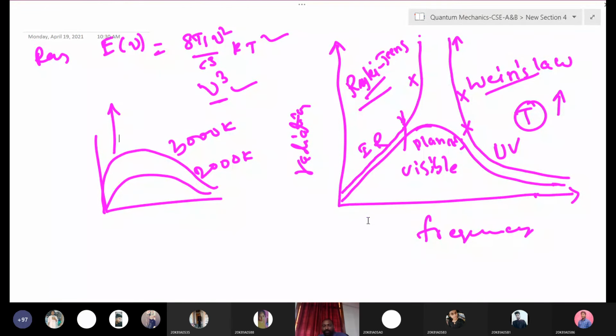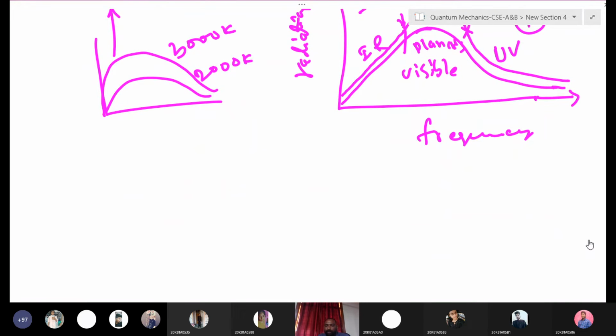Next we will go to a very important topic, the photoelectric effect. Before going to the topic, I want you to understand one thing. What did Planck propose? What are Planck's postulates?